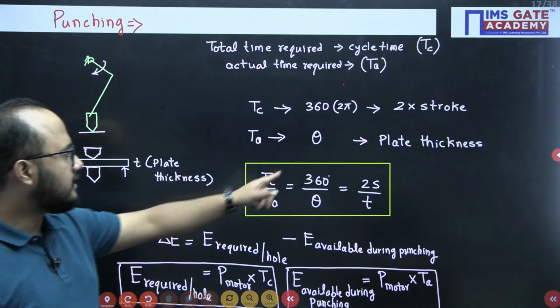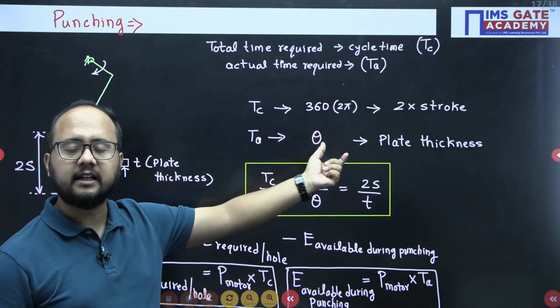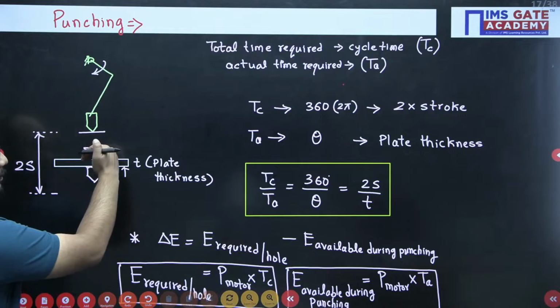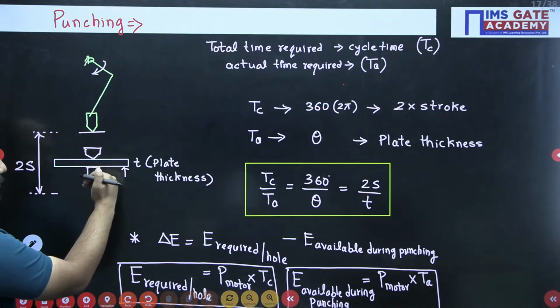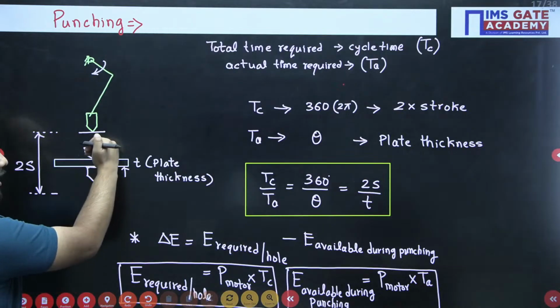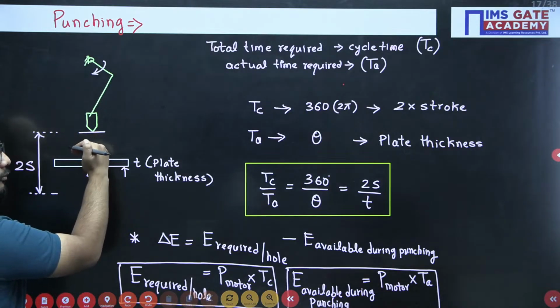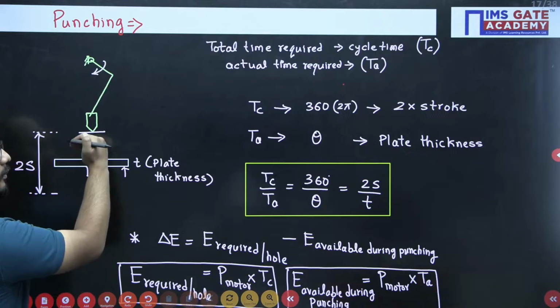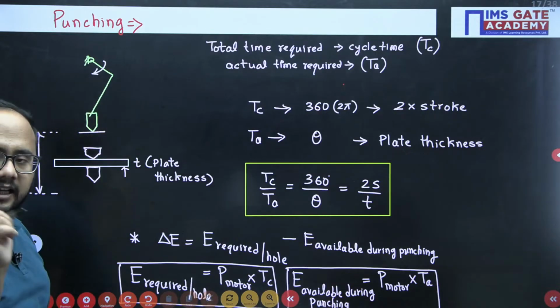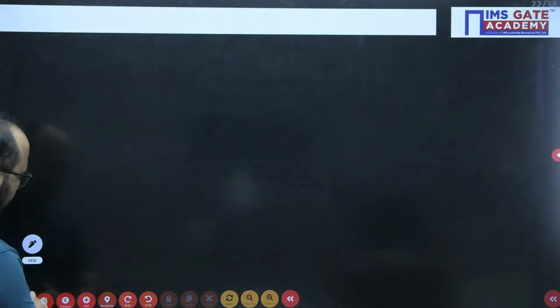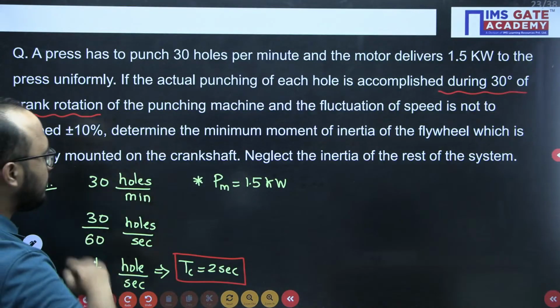Here I have told you this theta. What is this theta? It is that theta for which actual punching happens. At this point some theta will be there. From here to here, in the movement of this tool, how much has the crank rotated? That theta I have talked about here. So that theta, in this question they have given directly as 30 degree.